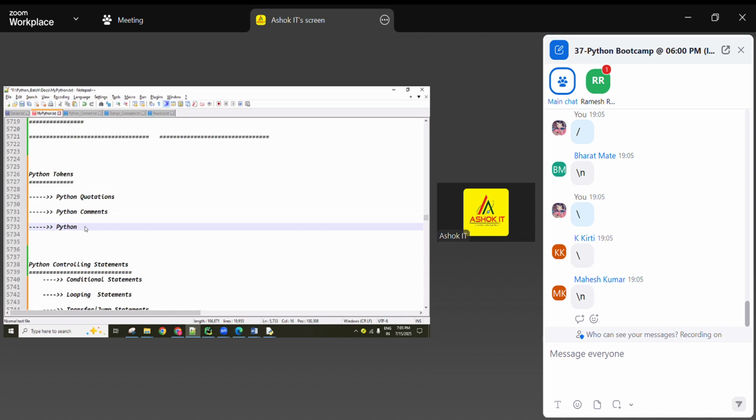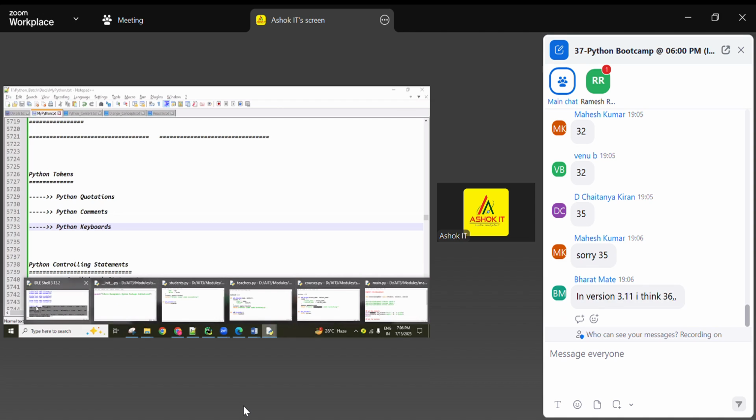Okay, now quotations, comments, and the keywords. How many keywords are there? We have 35 keywords. Okay? So 32? No, 35, guys. 2 days I explained about the keywords. The 35 keywords are all available in the predefined keyword module. Inside that, kwlist is there.